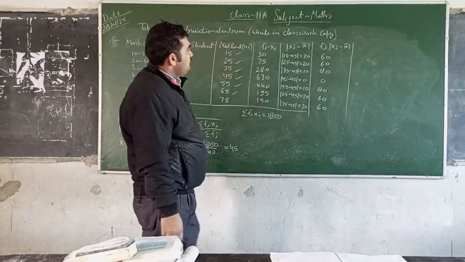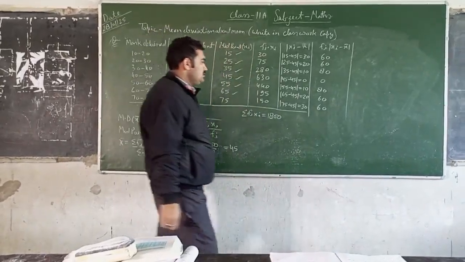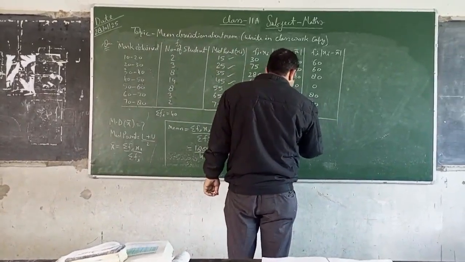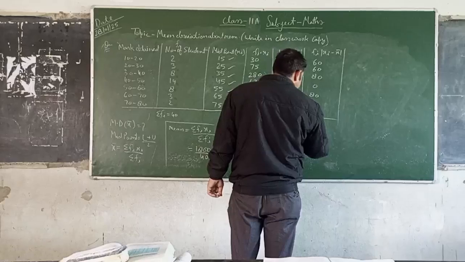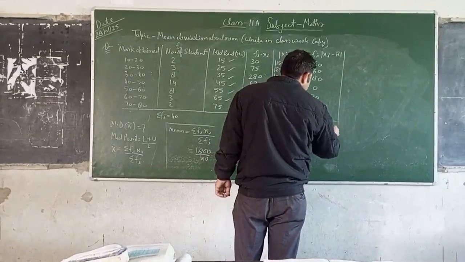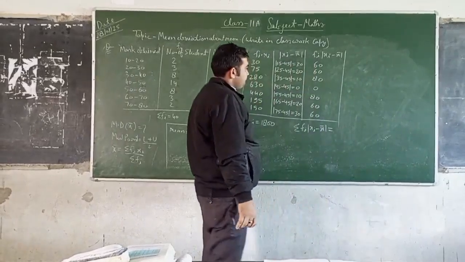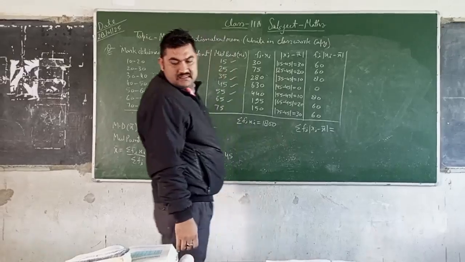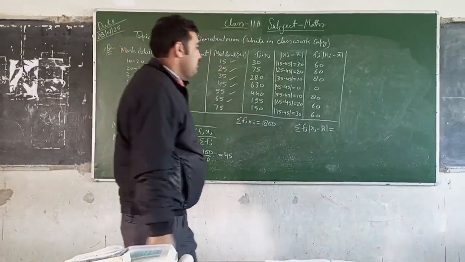Now we can calculate the summation of fi mod of xi minus x bar, and this is equal to the sum of all these digits, and this is equal to 400.